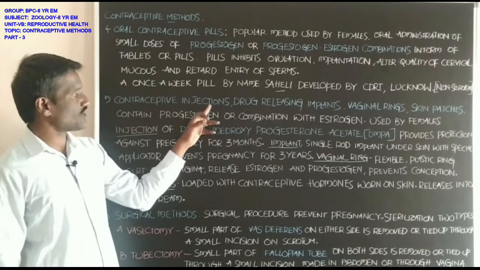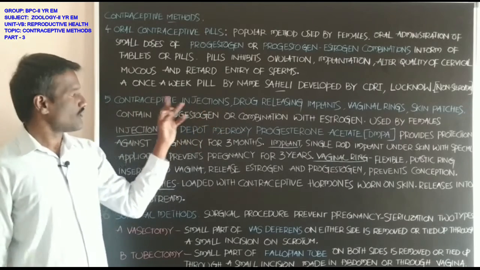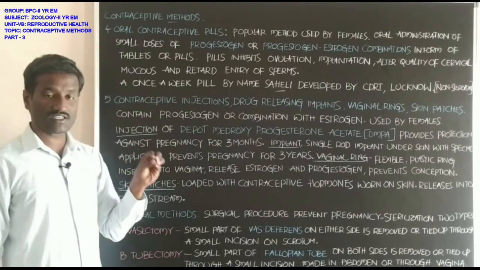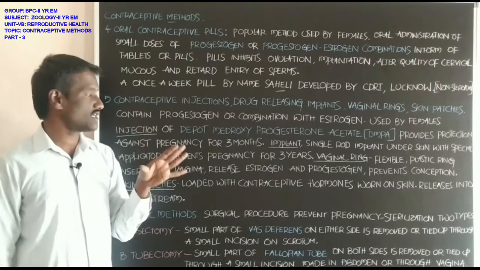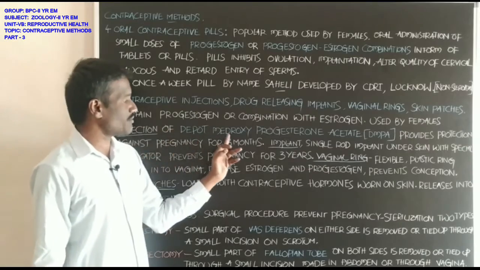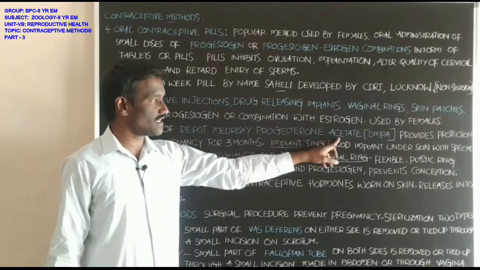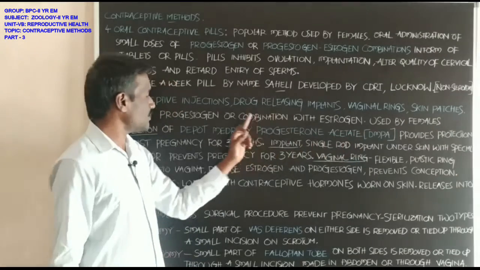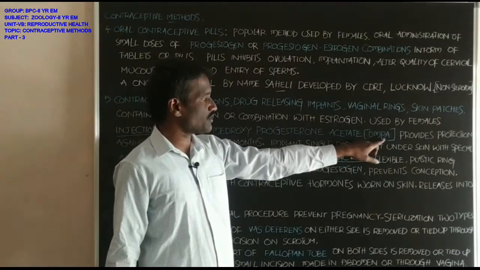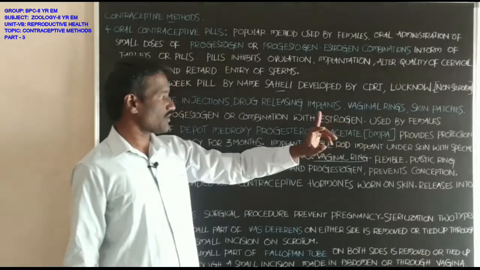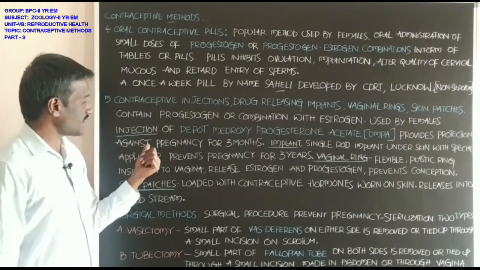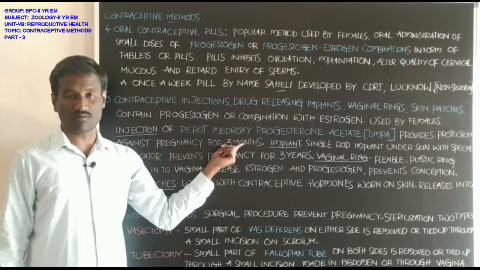First, what about the contraceptive injections? The composition of the injection is depot medroxyprogesterone acetate, also called DMPA. Students, it provides protection against pregnancy for 3 months.